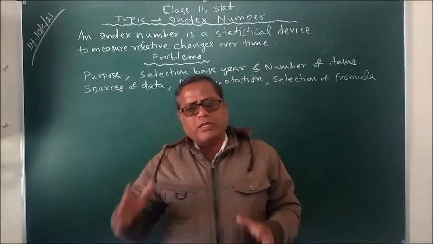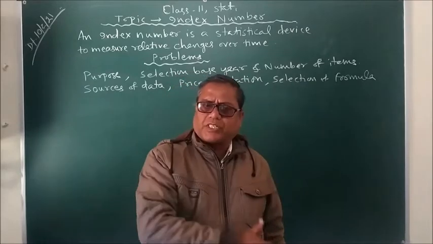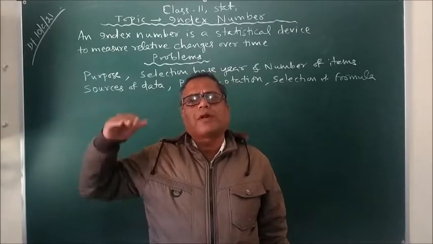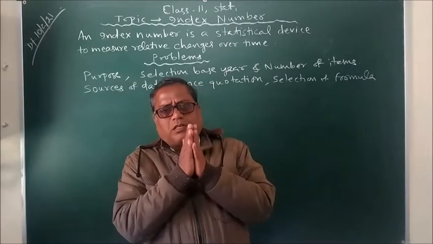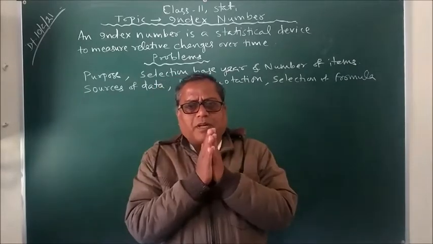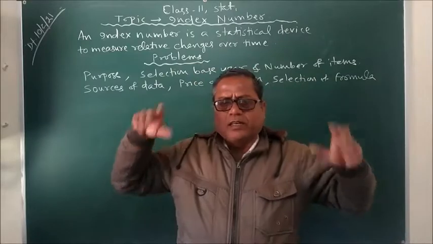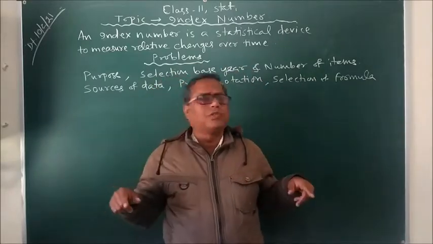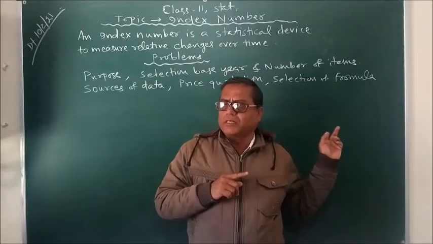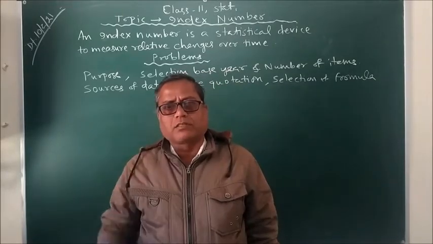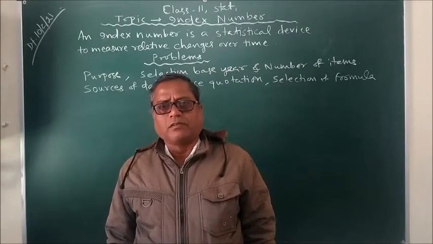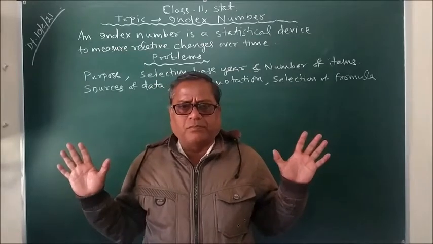Inflation is a situation of persistent rise in prices of goods and services. So, here we must clearly understand two different terms used in the context of index number, that price and prices. There is a difference.